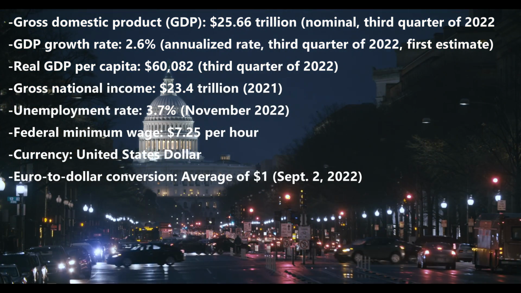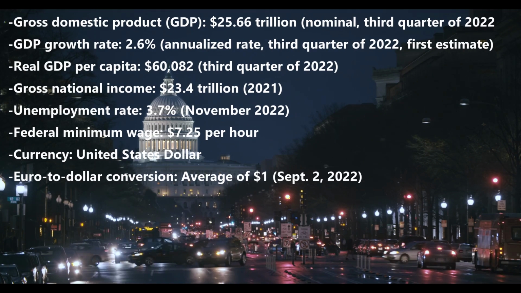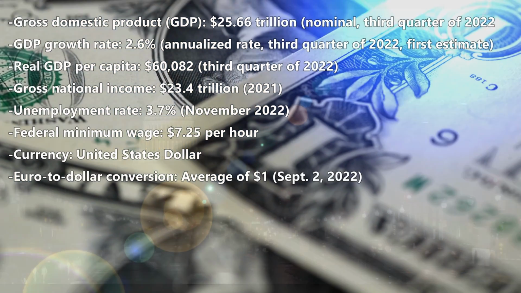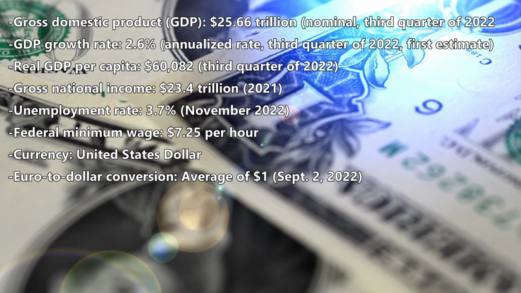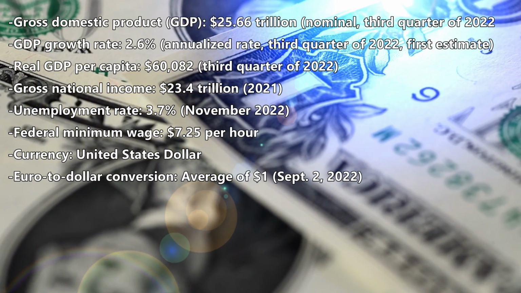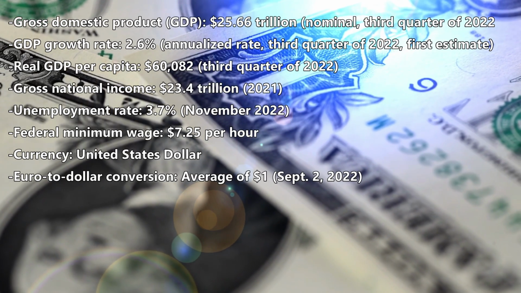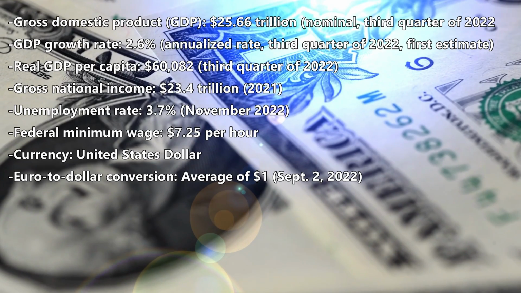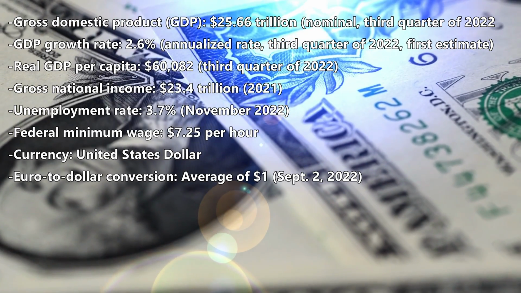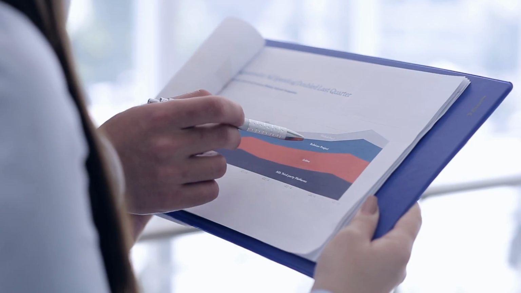Real GDP per capita: $60,082. Gross national income: $23.4 trillion. Unemployment rate: 3.7%. Federal minimum wage: $7.25 per hour. Currency: United States dollar. Euro to dollar conversion: average of $1.